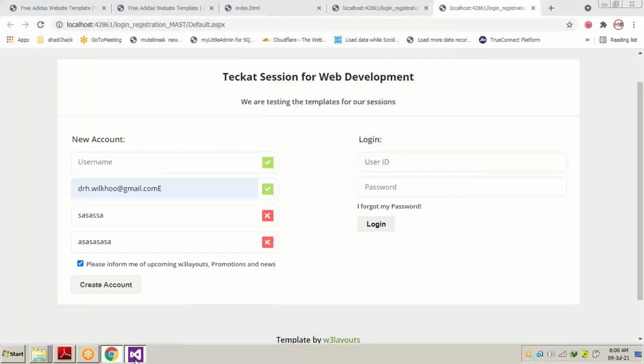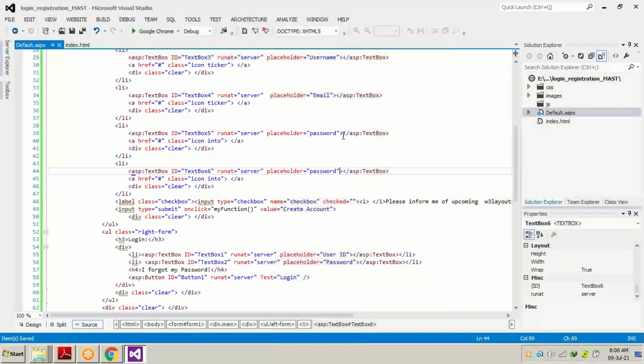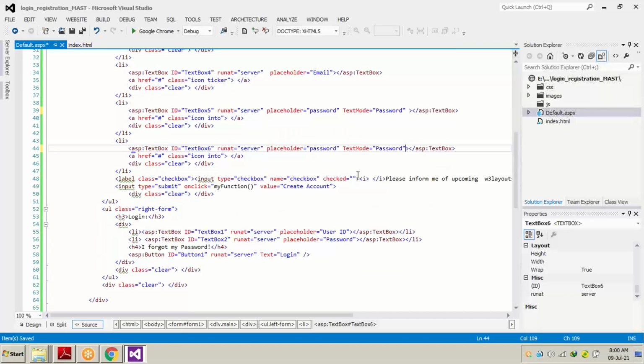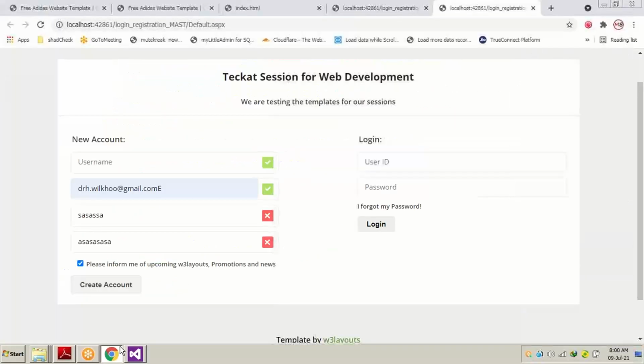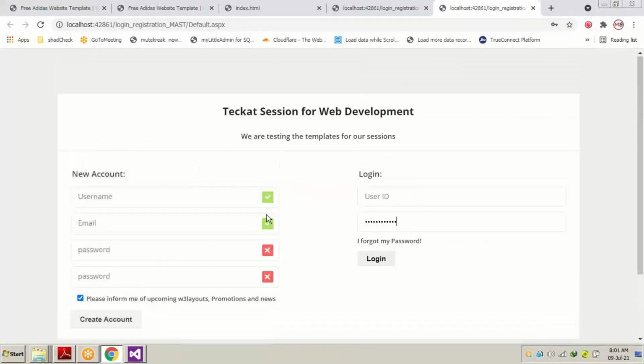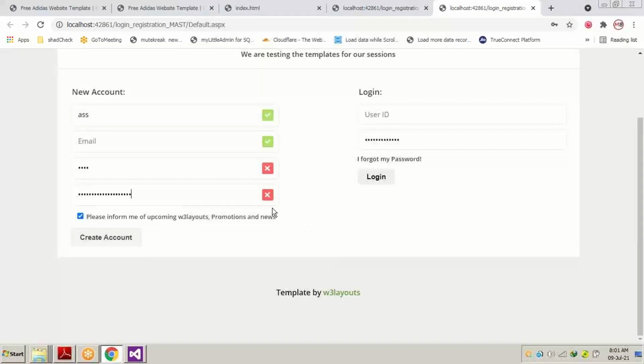So in password we have to add one more property: TextMode equals Password. The same thing we are going to paste into the second password, and into the password text box on the login side. You can see we can write something right here. If we refresh the page, now if we write something, it appears as dots. Nothing else in the design has changed.